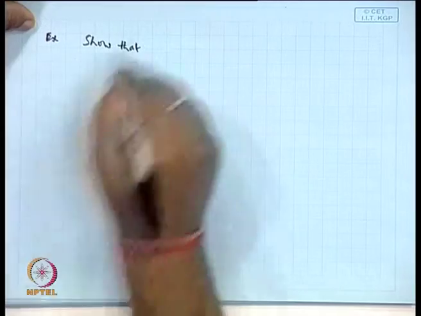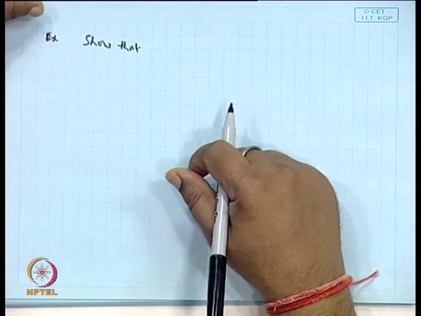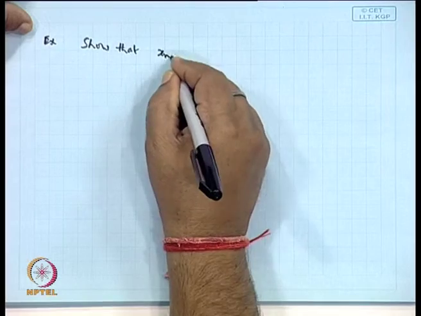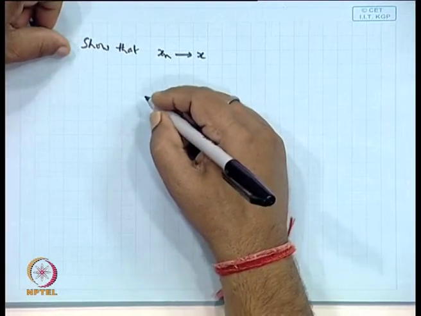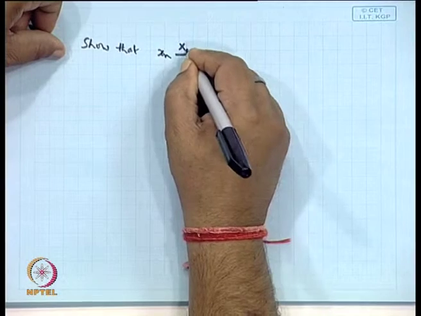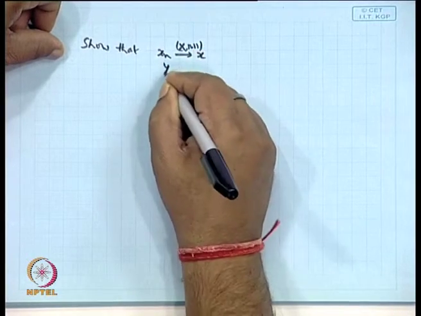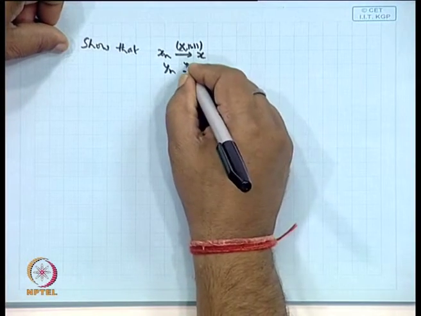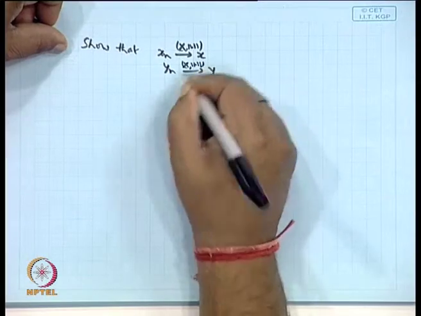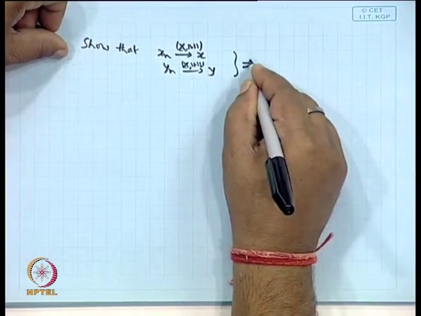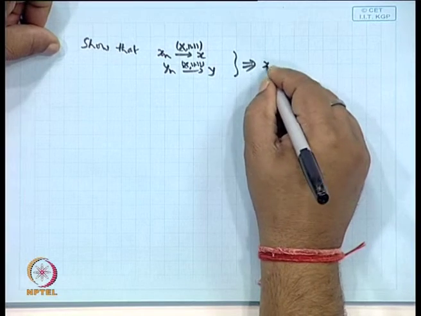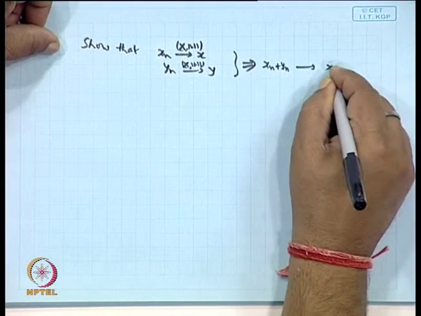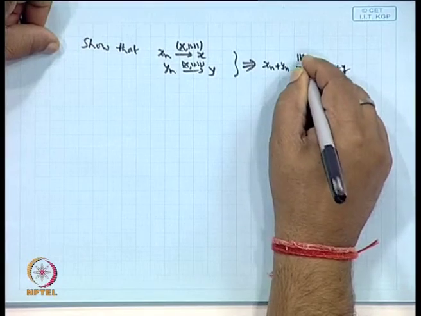No. Okay. So, if x_n converges to x in the normed space X, and y_n converges to y in the normed space X, this implies that x_n plus y_n will converge to x plus y in the norm of X,